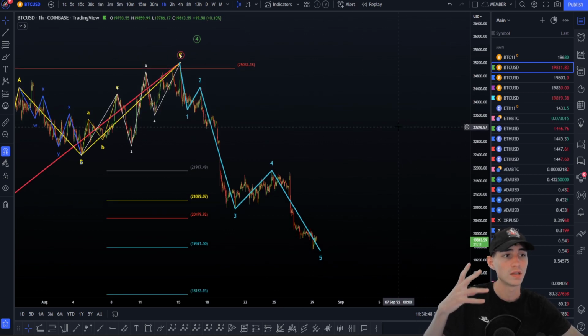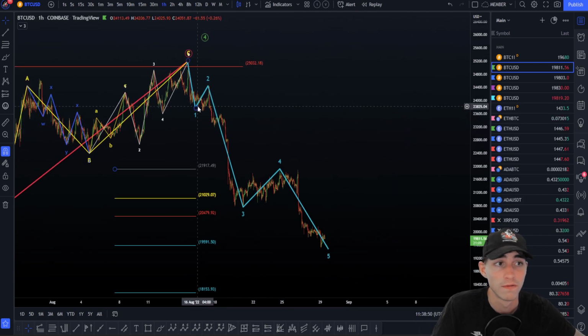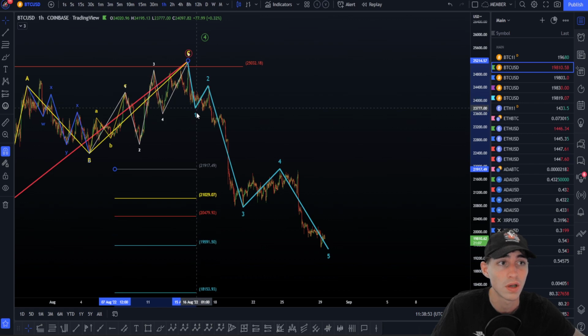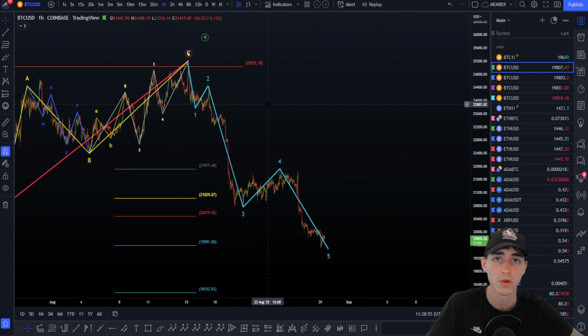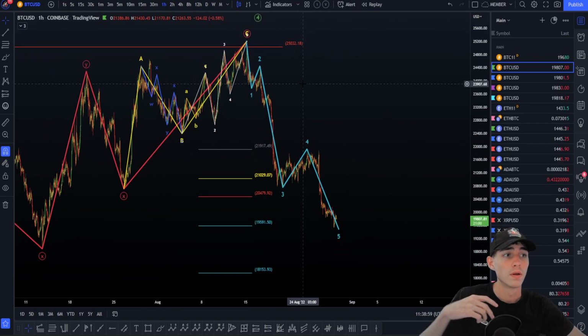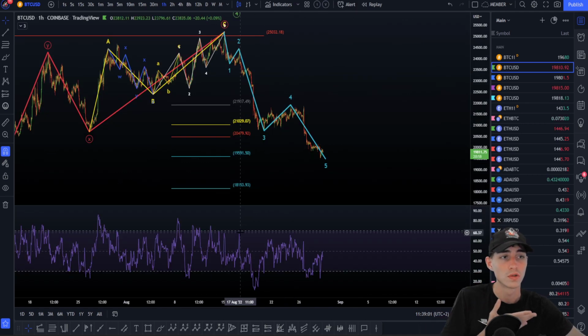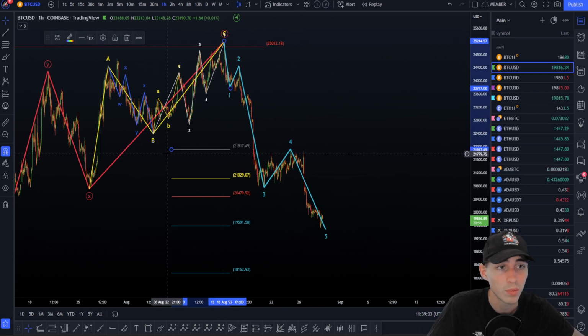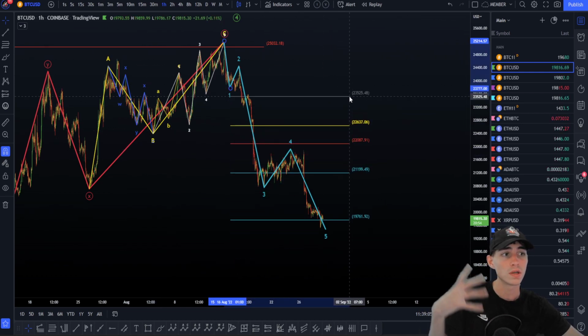So I said to the VIPs, hey, this is still valid because the 1 hour is still valid clearly. And if we start to break this on the 1 hour here, I'm going to say, hey, now we are not anymore in these 5 waves, and we can switch to something else. Okay, so here we did not break, as you can see here, the top right here of the wave 2, so it's absolutely perfect. So what we can look for next are those wave 5 targets.